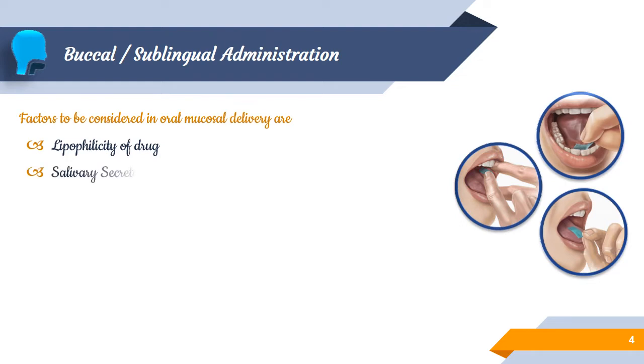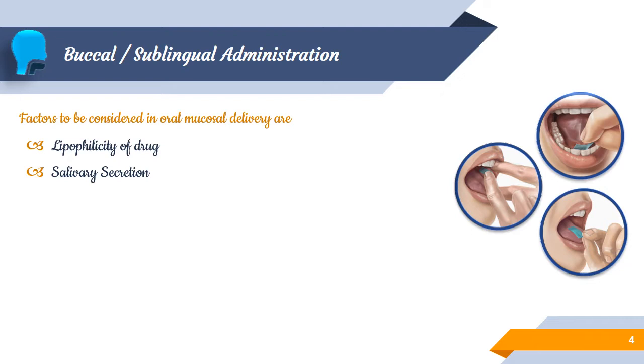The next is about the saliva secretion. In addition to the high lipid solubility, the drug should be soluble in aqueous buccal fluid. So biphasic solubility of the drug is necessary. It should be soluble in aqueous fluid, and it should also be permeable, so lipophilicity should be there. So always a drug with high lipophilicity and better solubility in saliva is preferred.